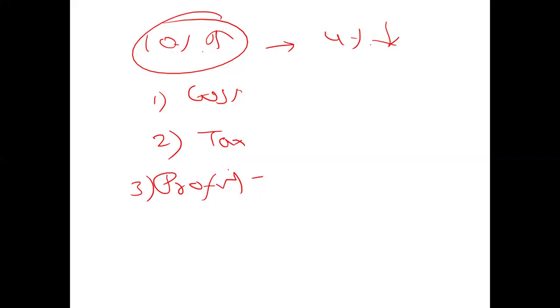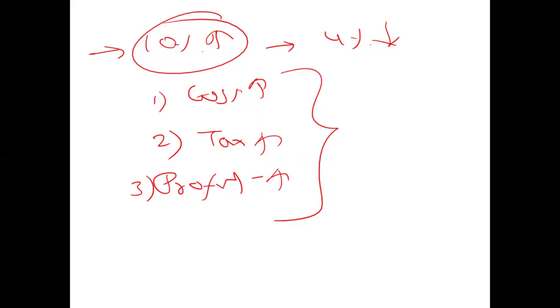Right? Now, I am the consumer, means I smoke, right? Now, this 10% increase in price, has it happened because costs have gone up? Has it happened because taxes have gone up? Has it happened because the manufacturers have increased their profit? Or it has happened due to a combination of these? Do I really care? No. I don't care.